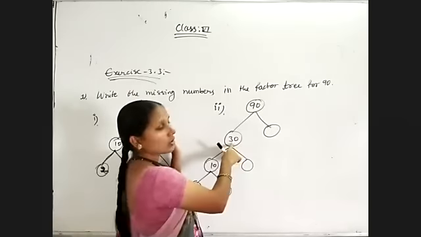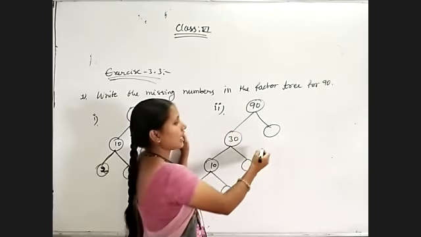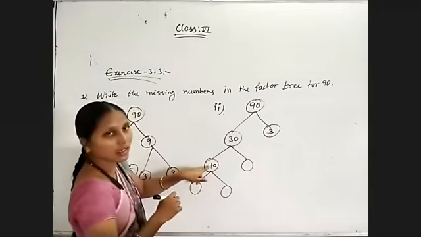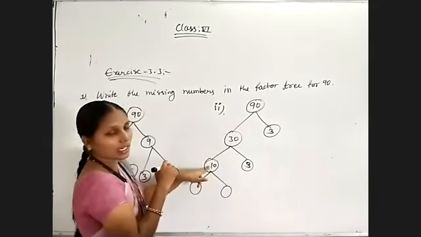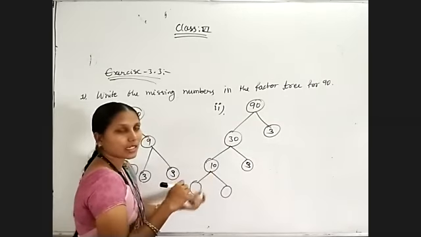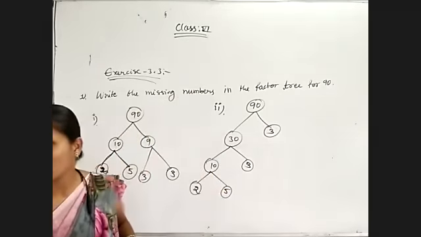Now coming to this one. 90, 30 is given. In 30 table when we will get 90, 30 threes are 90. And for 30, 10 is given. In 10 table when we are getting 30, 10 threes are 30. Now 10. Here two numbers are missing. What are the factors of 10? 2 fives are 10. That's all.